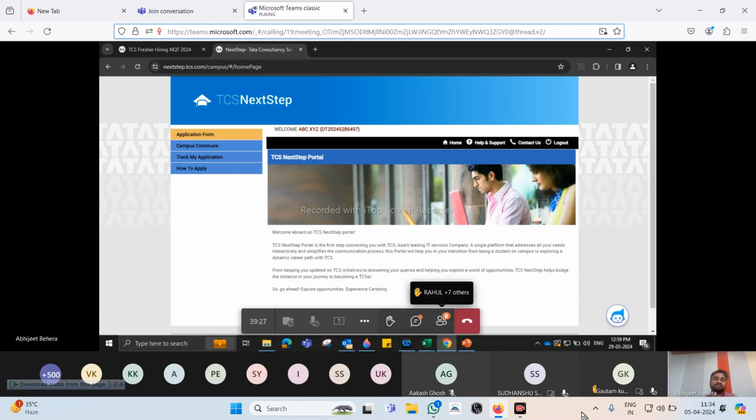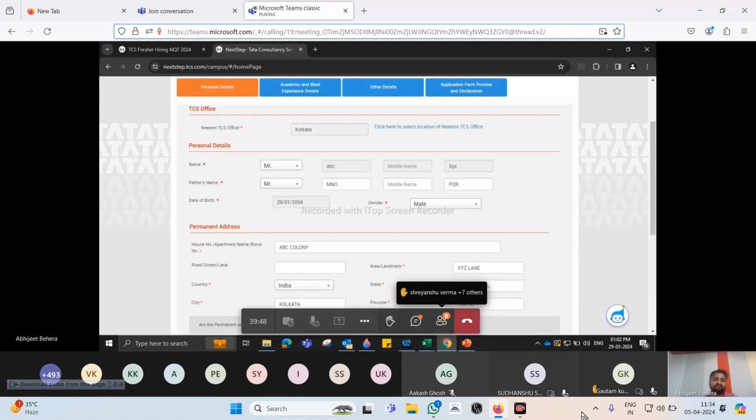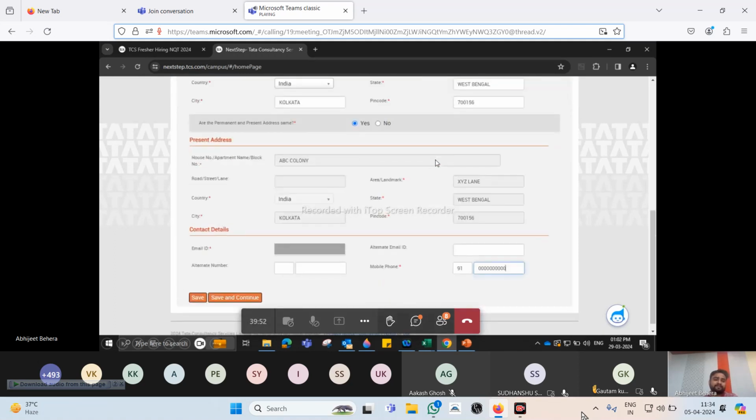Everything, this portal is the home page for every candidate who wants to join TCS as a fresher. First and foremost, on the left corner you can see application form. You click on application form, then there are 4 tabs. First is a couple of instructions for you to read. You can read the instructions, then start filling the form. First, you can see personal details, right? So personal details is there.